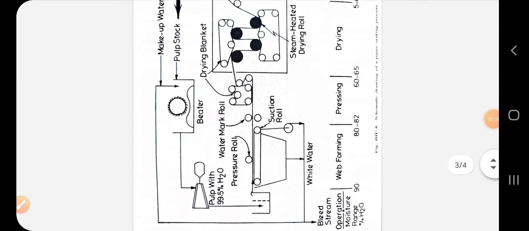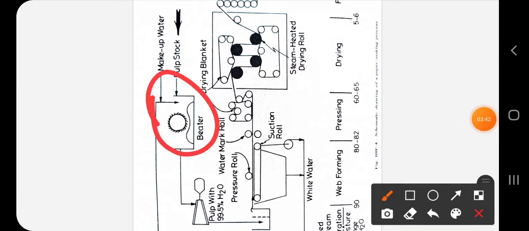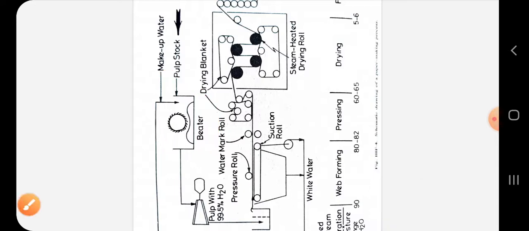So this is the commercial method for paper making, and in this method pulp is slurried to 50 to 75% fiber content, after which it enters this beater section. Here it consists of rotating drums with knife-like attachments due to which pulp is beaten and refined. Then some fillers are also added to this slurry to improve its quality, such as its flexibility, its brightness, and the opacity of the paper as well.